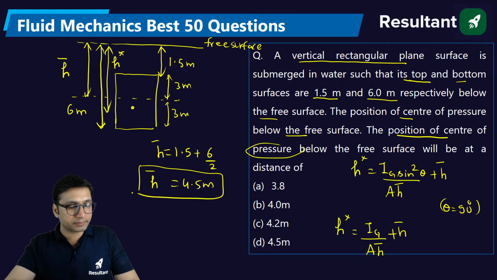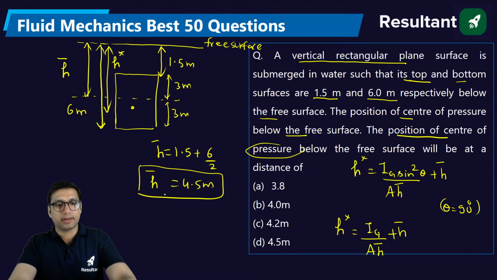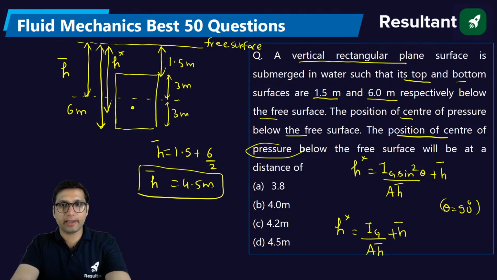Clear? Is it clear to everyone? This will be the position of the centroid. Now, what will be the area? The next question is how you will find the area and the moment of inertia. Tell me, how will you find the area and moment of inertia in this case?